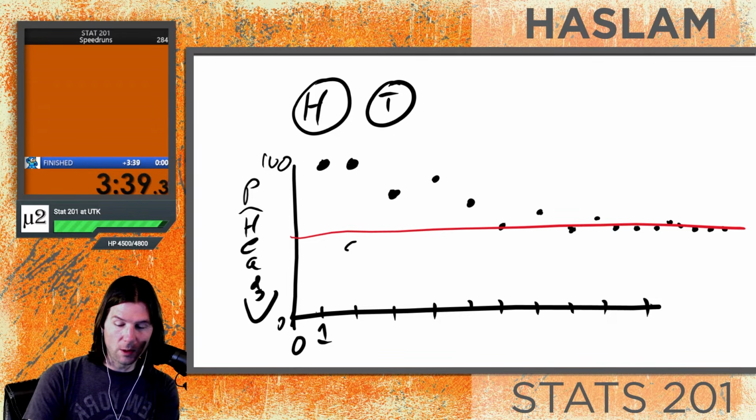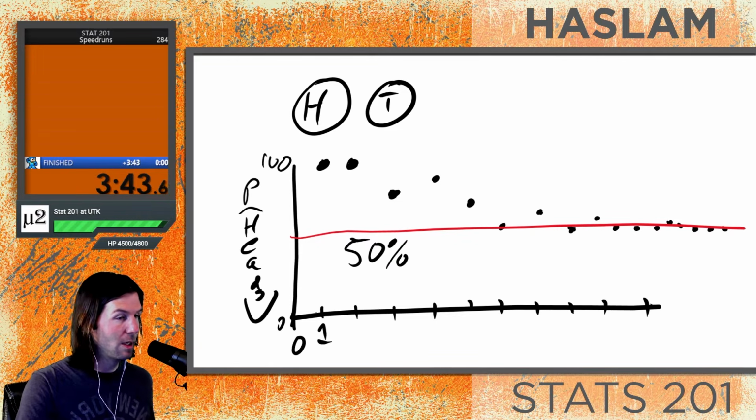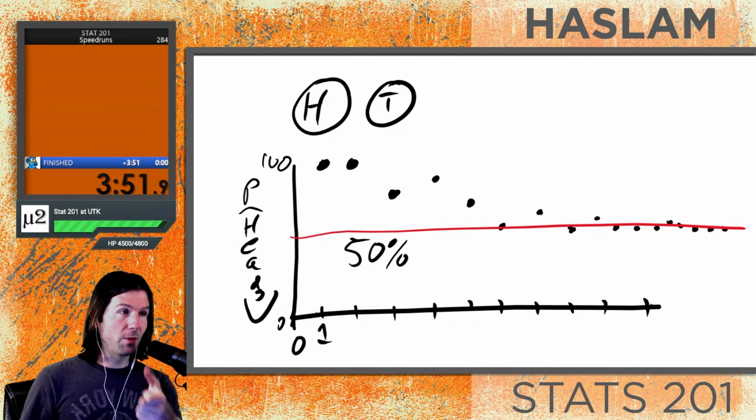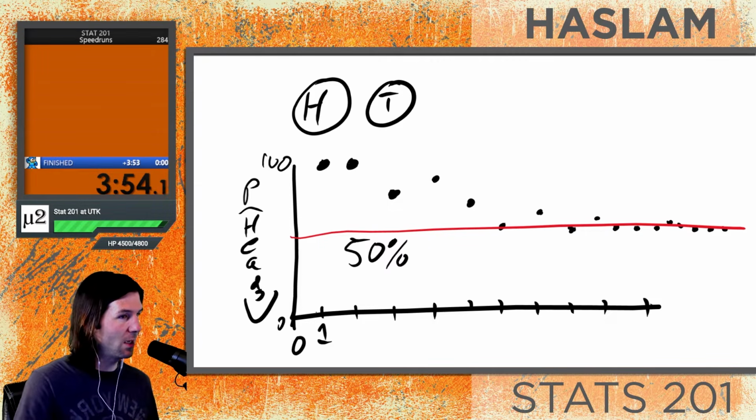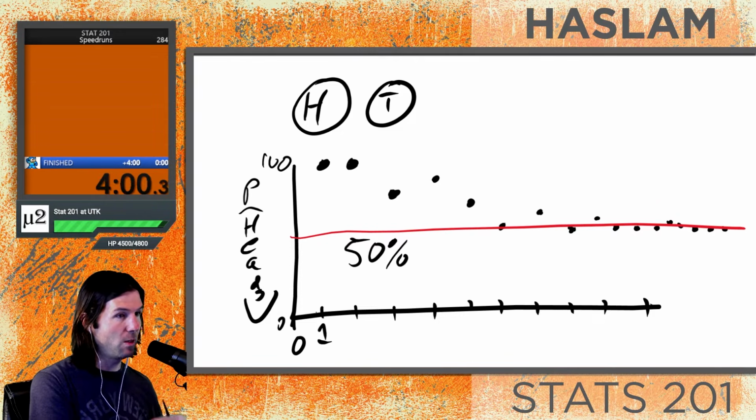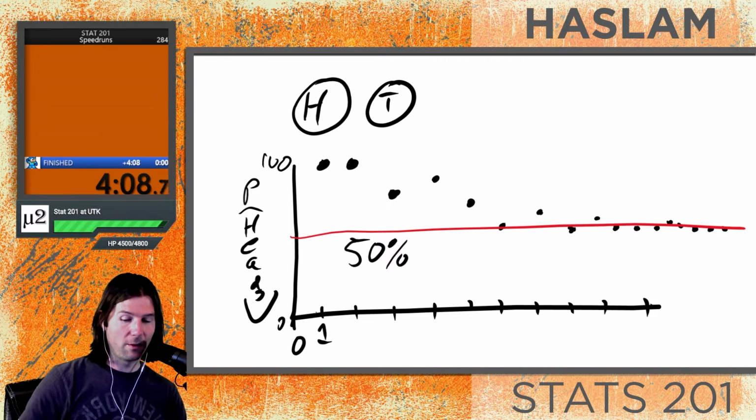In the long run, we're going to see a 50% probability. So the law of large numbers states that in the long run of trials, we'll observe the true probability of an event. Think about just one coin flip: you're either going to see 100% heads or 100% tails, and this coin is not going to start to show the true probability of heads, which is 50%, till we start to flip it many, many times. This is the law of large numbers, showing us that with a long run of trials, we will see the true probability of an event.